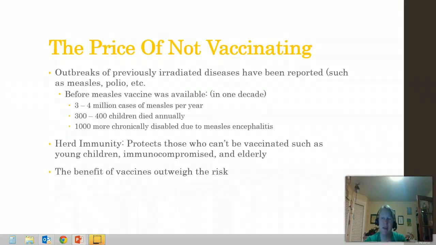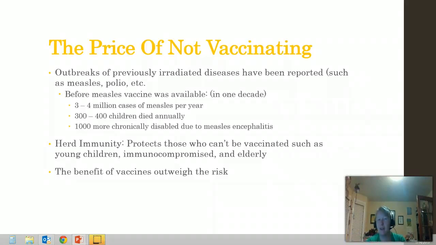So to sum up this topic, let's talk about the price of not vaccinating. The problem with vaccines is that they are so effective, we have forgotten why we needed them in the first place. Before we had the measles vaccine, there were 4 million cases of measles a year, and almost 400 children died annually. Could you imagine living in a world like that and not vaccinating against measles if it was available to you? People say they don't give the measles shot because what's the risk of measles? Well, people die from measles, and that's been forgotten. Same thing goes for polio. We're starting to see these diseases come back into our population because of herd immunity being lost.